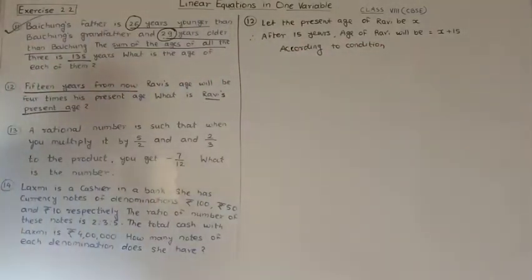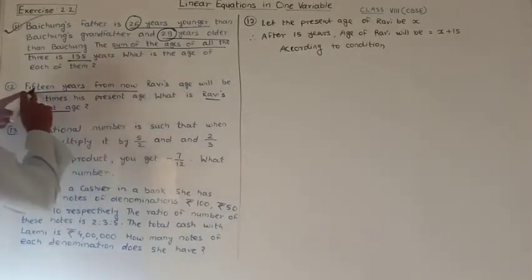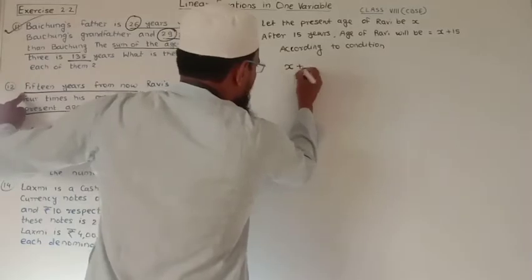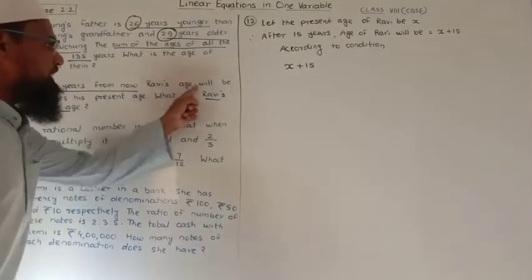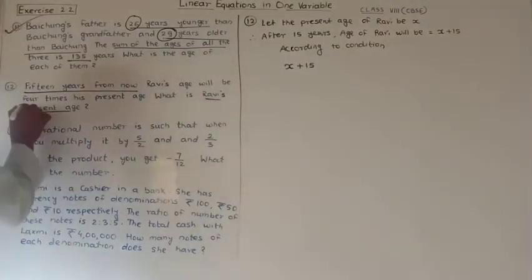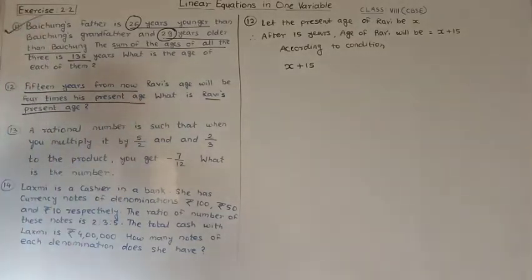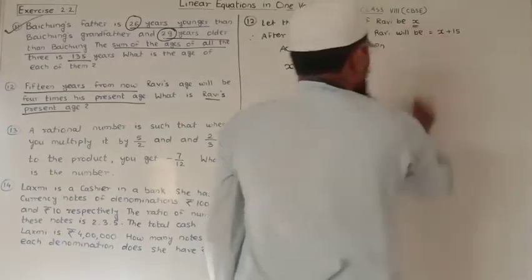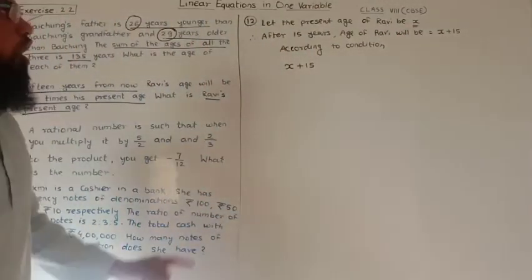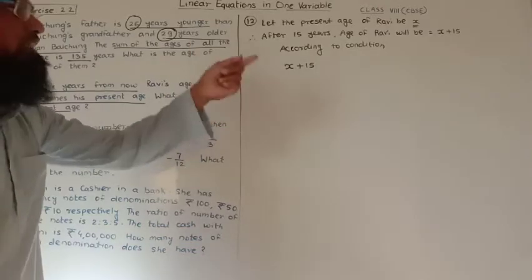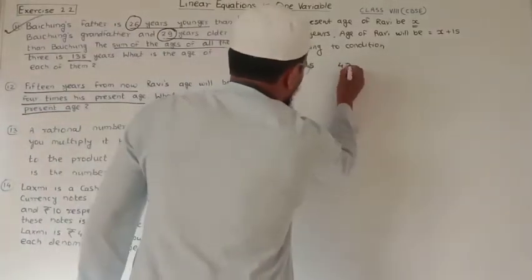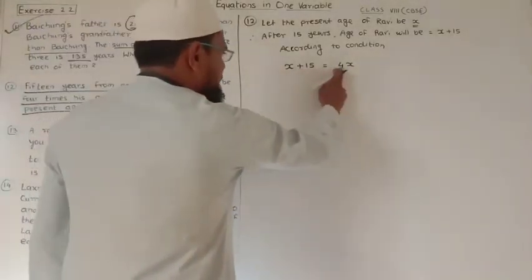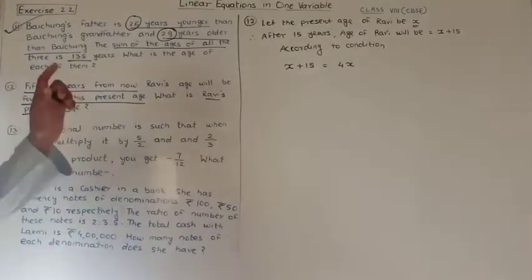So here the condition is that 15 years from now, Ravi's age will be 4 times his present age. So what is the present age? Present age is nothing but x. And 4 times of present age means 4 times x, which is 4x. So here x plus 15 is equal to 4x, and it is very simple.